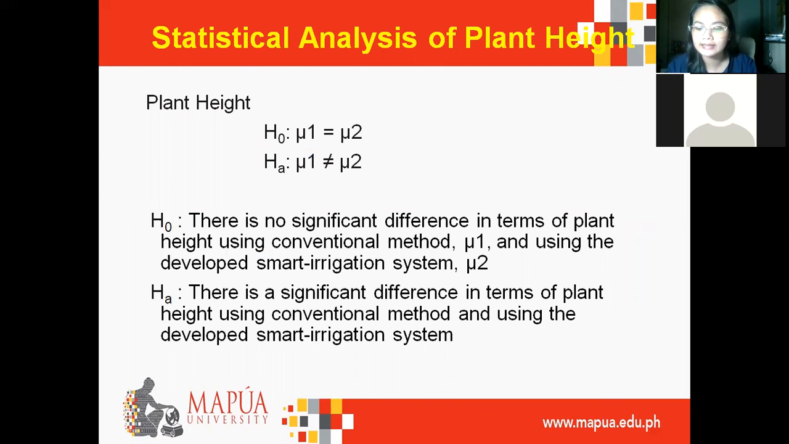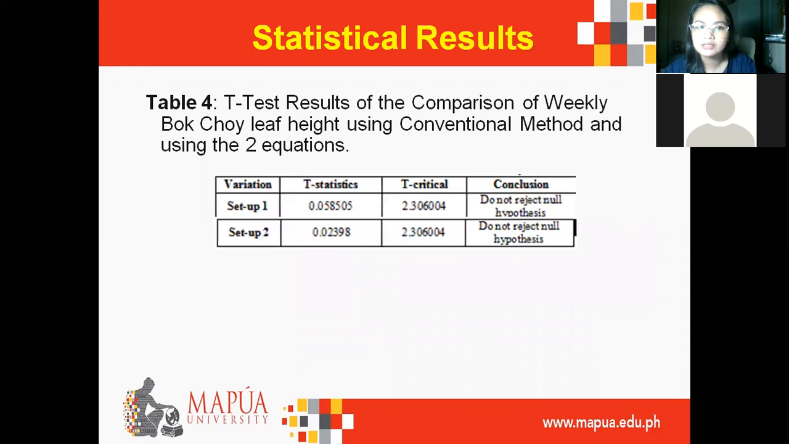Statistical analysis of plant height. The null hypothesis states that there is no significant difference in terms of plant leaf height using the conventional method and using the developed smart irrigation system. The alternative hypothesis expresses that there is a significant difference in terms of plant height using the conventional method and using the developed smart irrigation system. Statistical results.